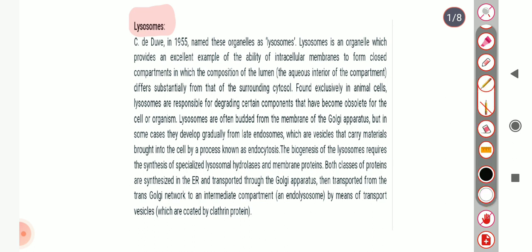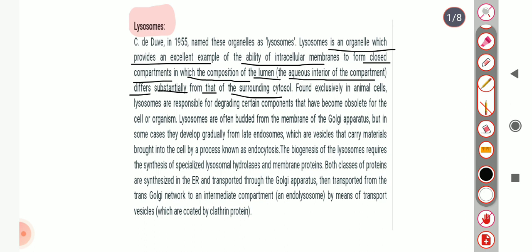Lysosome is an organelle which provides an excellent example of the ability of intracellular membrane to form a closed compartment in which the composition of the lumen, the aqueous interior compartment, differs substantially from that of the surrounding cytosol.